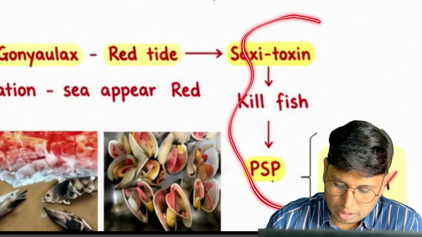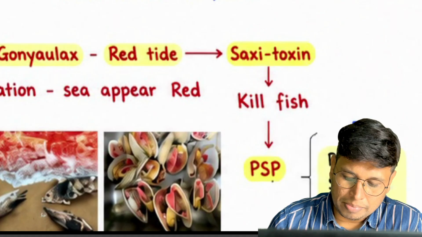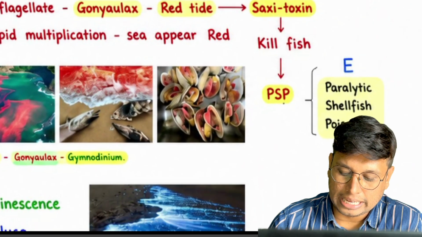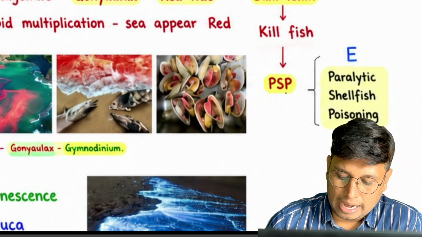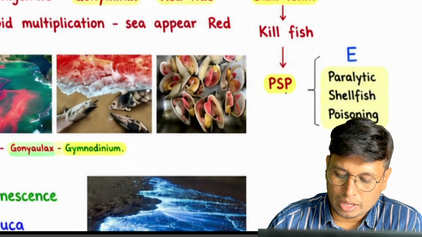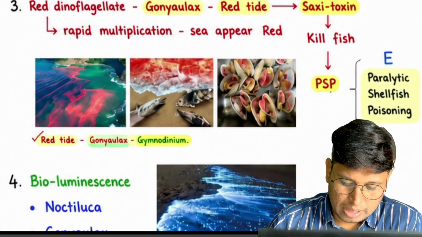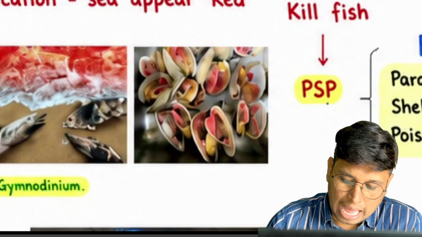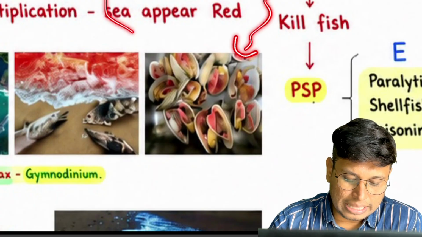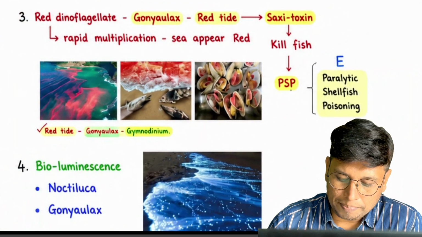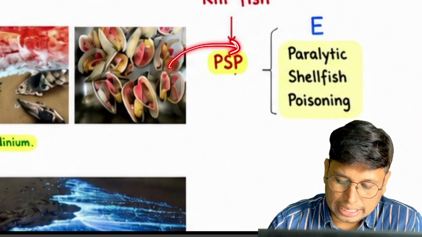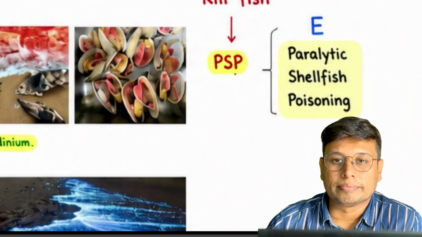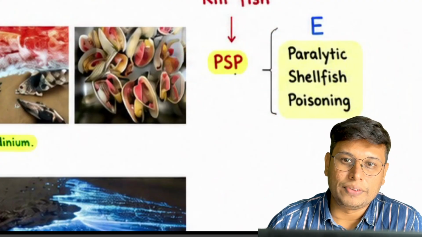Again, this is not part of NCERT or NEET, but remember saxitoxin, and this saxitoxin kills fishes. Fish die by paralysis due to the toxin. But these particular types of clams are not affected by this saxitoxin and they can eat the Gonyaulax. What happens when these shellfish are eaten by humans? They undergo paralytic shellfish poisoning.